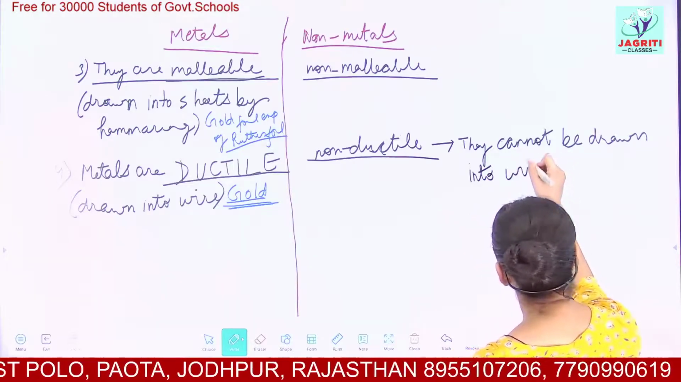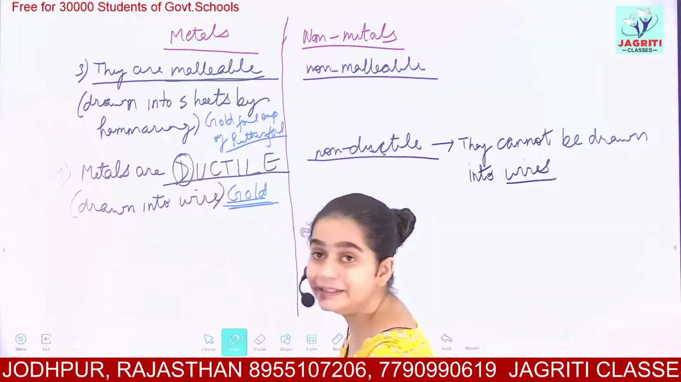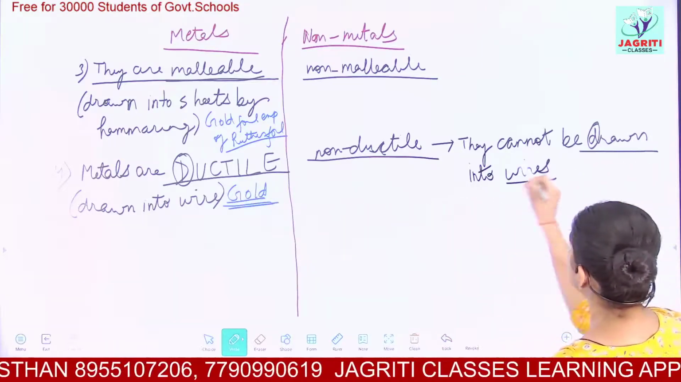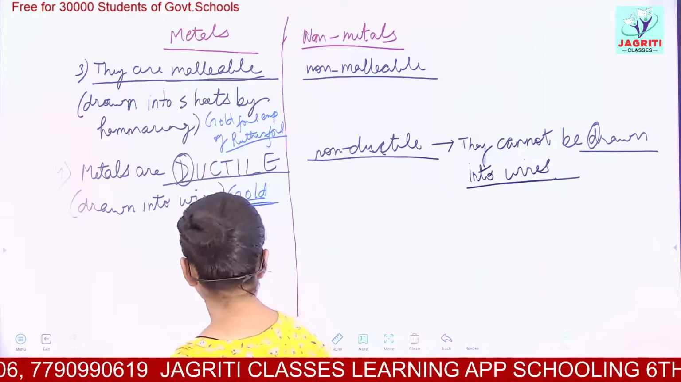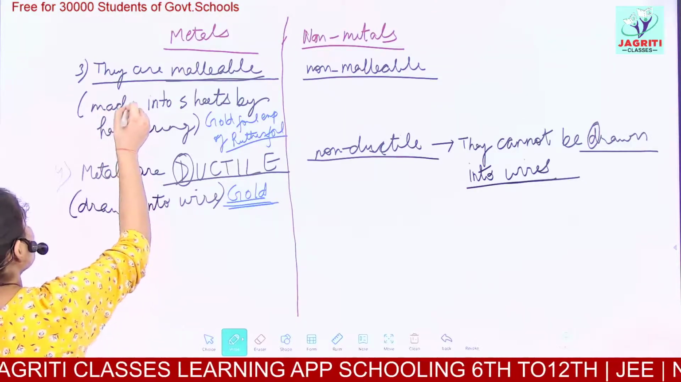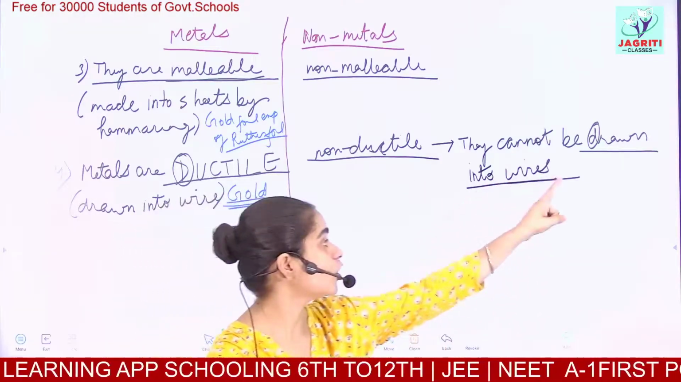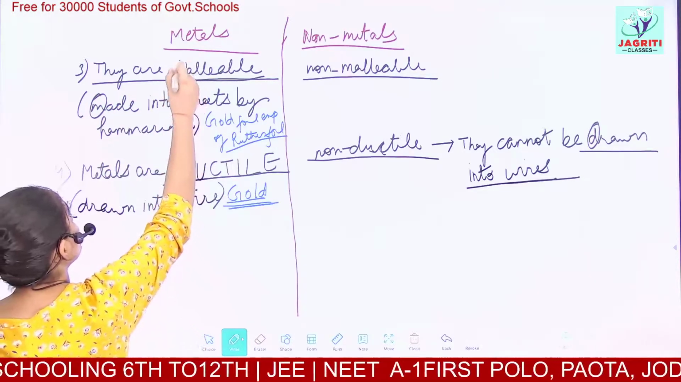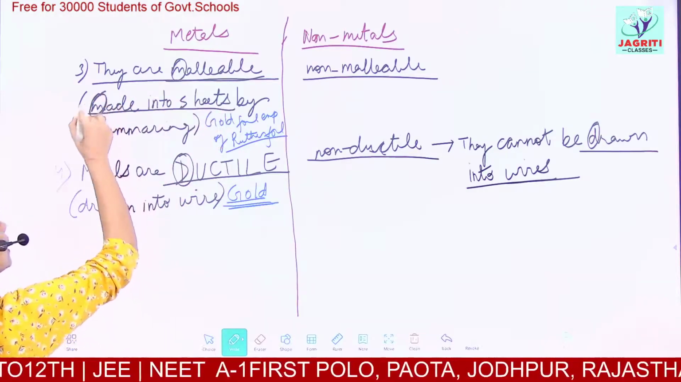Do not get confused between malleable and ductile. Remember, ductile starts with D, and here we have drawn, which is D. So ductile means drawn into wires, okay? And for malleable you can write: which can be made into sheets. Remember the two phrases: drawn into wires and made into sheets. So here M and M. Malleable starts with M and our phrase made into sheets also starts with M.